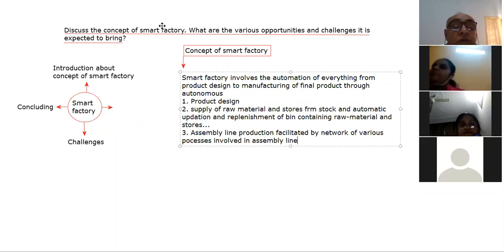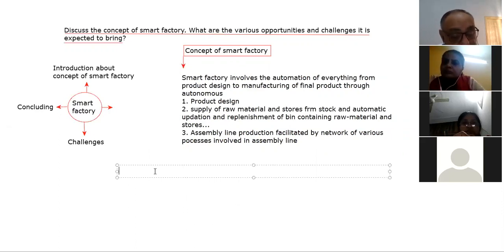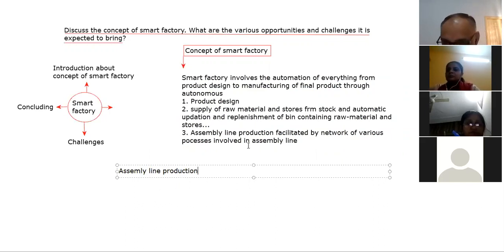In assembly line production, beta, if we take car manufacturing, this was basically started by Henry Ford, the owner of the Ford car manufacturing company. Assembly line production in a smart factory and the assembly line production introduced by Henry Ford are two different concepts.